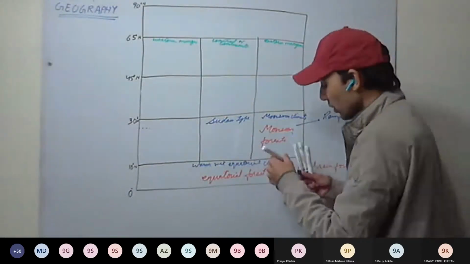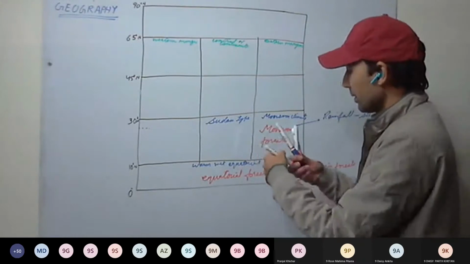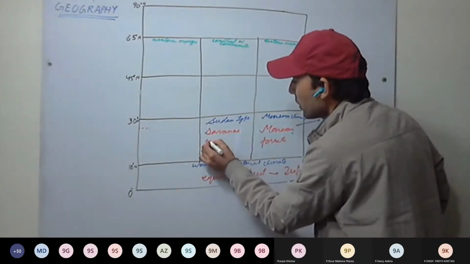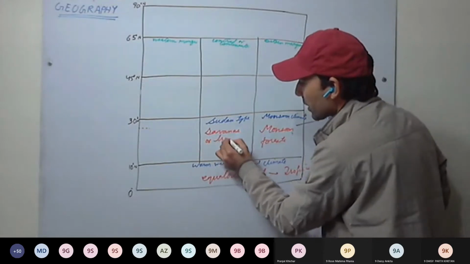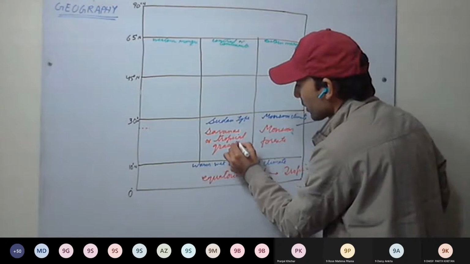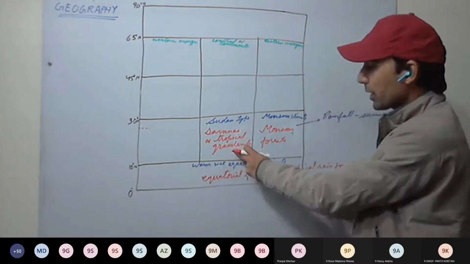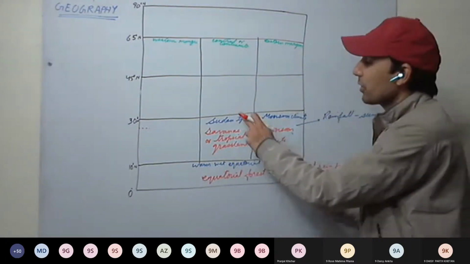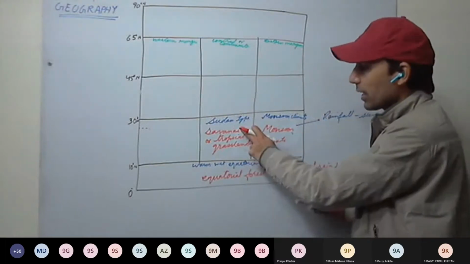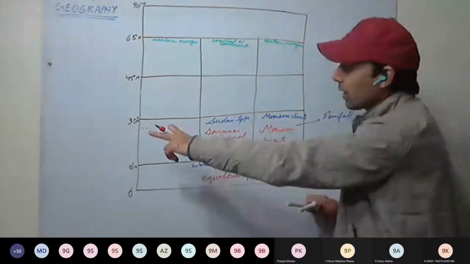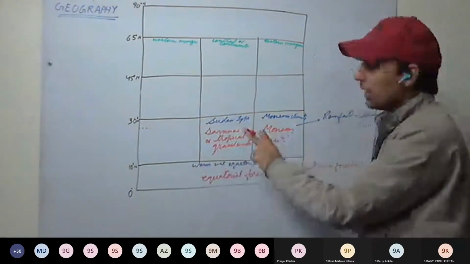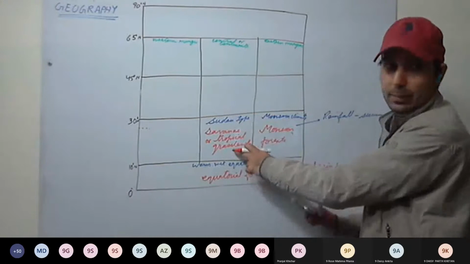And what kind of grass? These grass are called savannas or tropical grasslands. These are tropical grasslands, and they are called savannas. They have different names in different regions of the world. These savanna grass, they have different names, like Llanos, Campos, in different parts of the world. So when we discuss in detail, we'll discuss them.